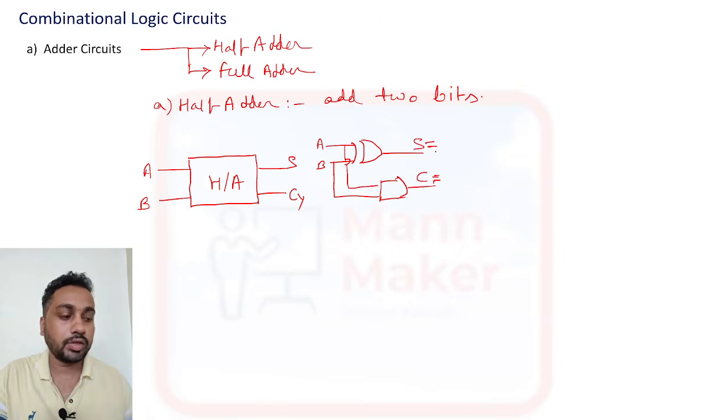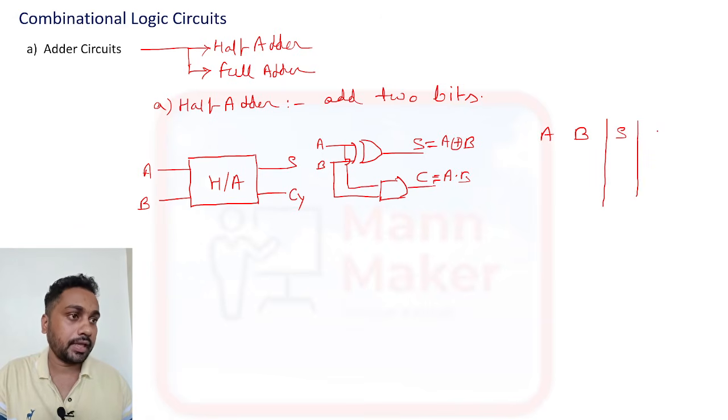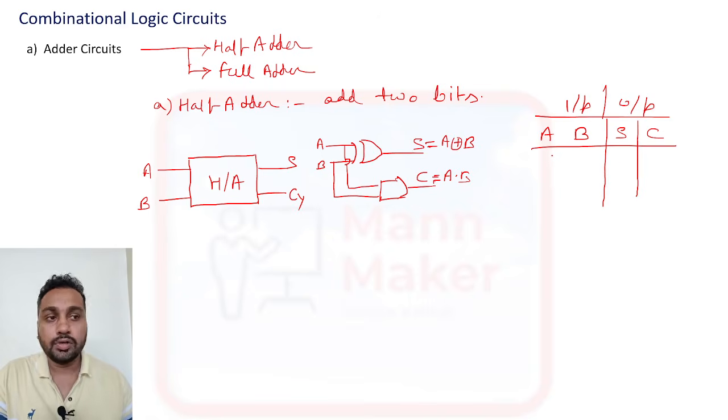This is XOR, you know the XOR operation. So sum is A XOR B, and carry is A AND B. Now the truth table will be like this: A, B as the input and sum, carry as the output. This is your input side and this is your output side. The conditions are 00, 01, 10 and 11.